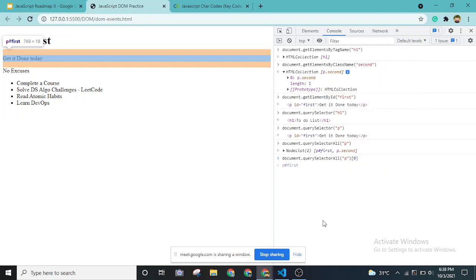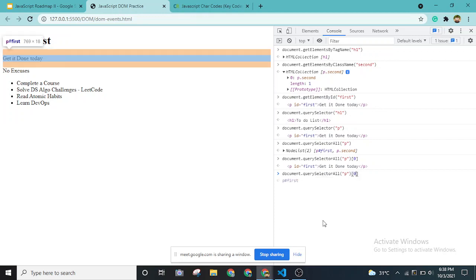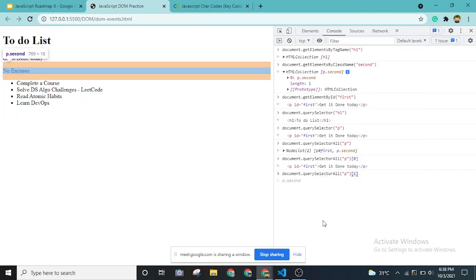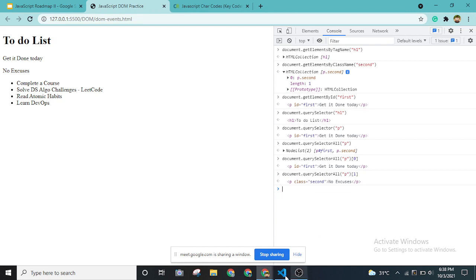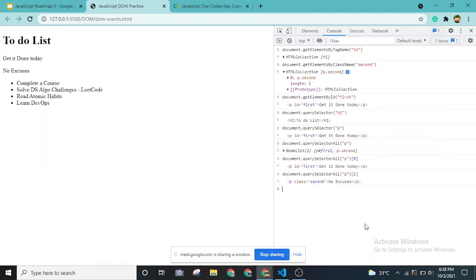Okay, so if I give the square bracket notation of 0, we get the first one. If you want to try the second one, we do bracket notation of 1 as well. So as you can see, it is very easy to get all of the tags that we have just using querySelectorAll, right? And it is returning an array, which is also easy to access, as you can see.